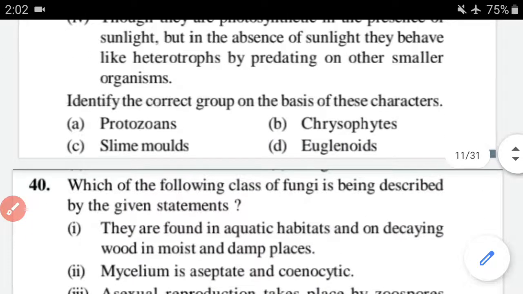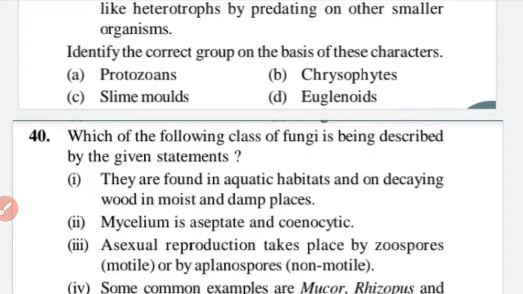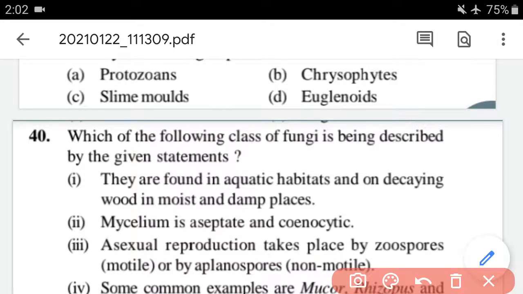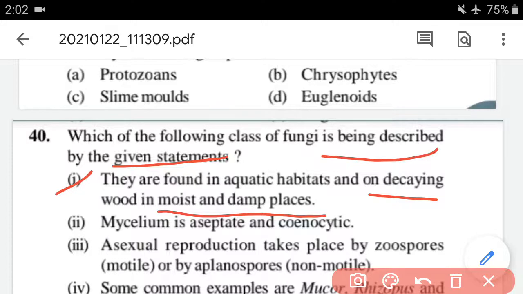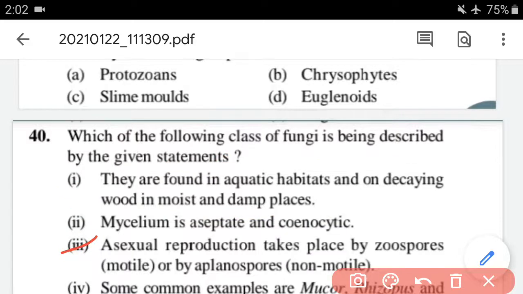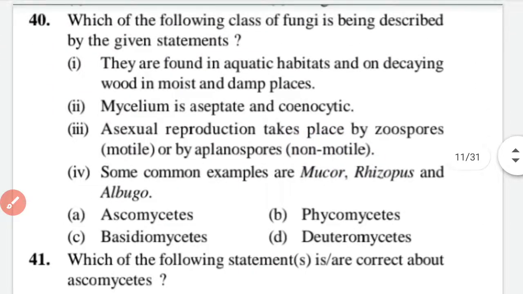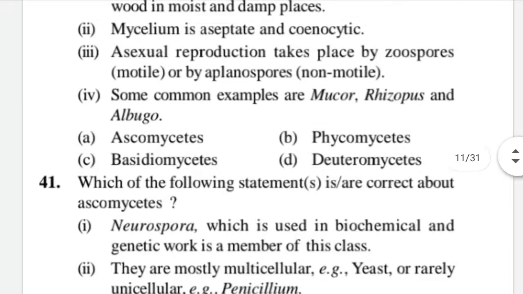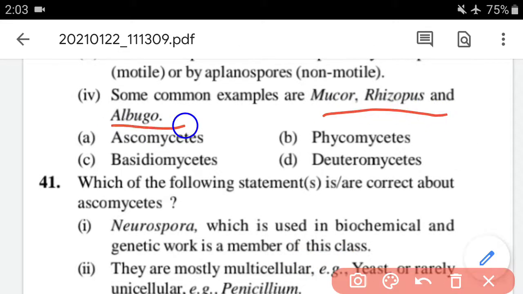Now we have to move on. Question number 40. Which of the following class of fungi is being described by the given statement? Option 1: they are found in aquatic habitats and on decaying wood in moist and damp places. Option 2: mycelium is aseptate and coenocytic. Option 3: asexual reproduction takes place by zoospores, which are motile, or by aplanospores, which are non-motile in nature. And the last one: some common examples are Mucor, Rhizopus and Albugo.